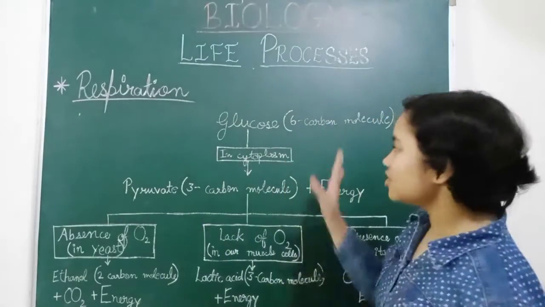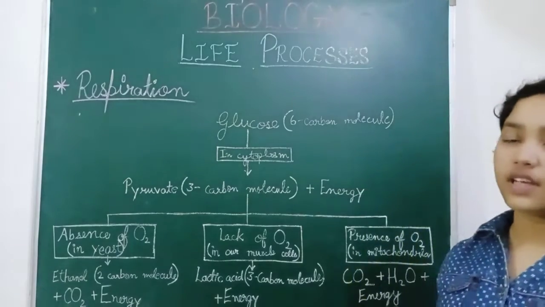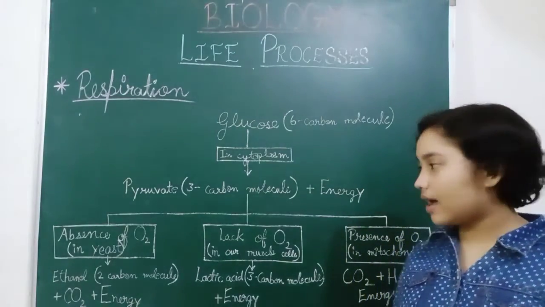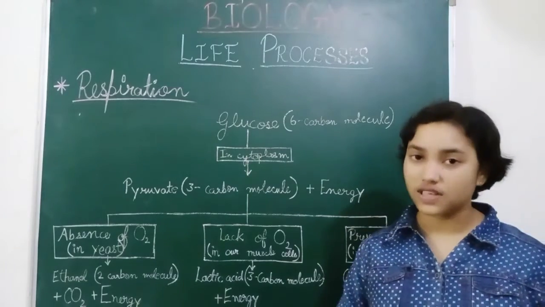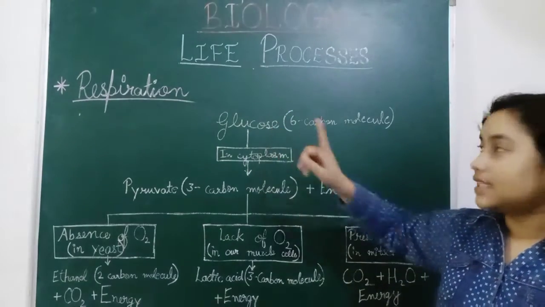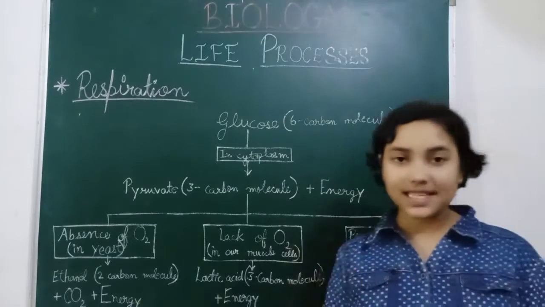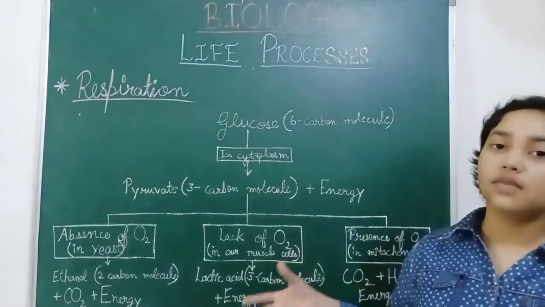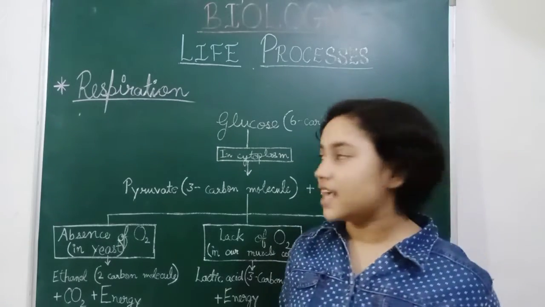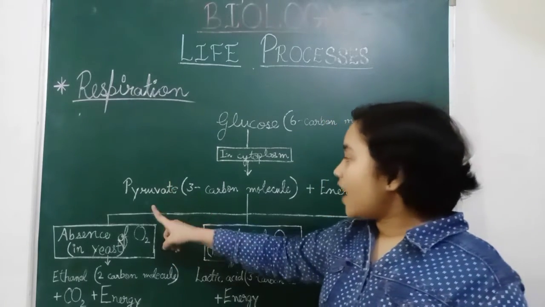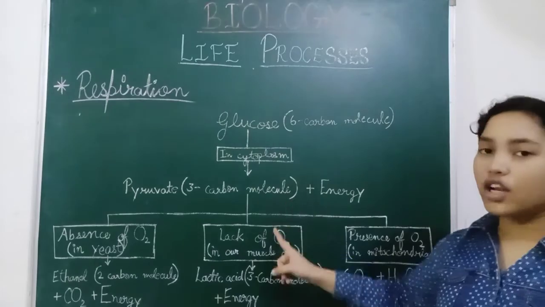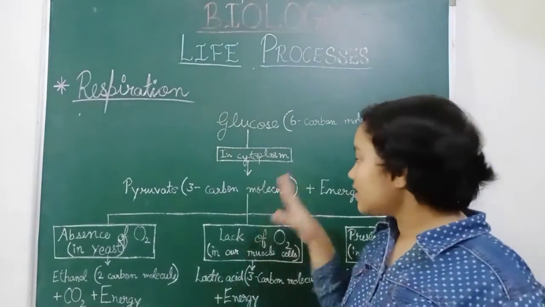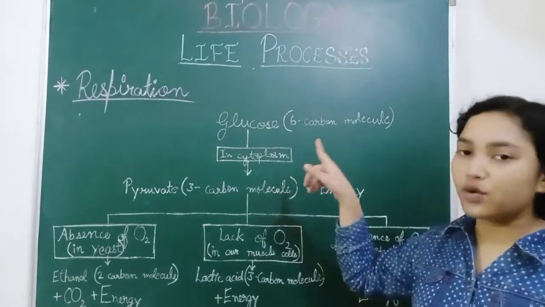Now, this is the chart of how glucose is converted into different products in the presence or absence of oxygen. Glucose has six carbon molecules, in the cytoplasm of the cell. Pyruvate, which has three carbon molecules, is formed plus energy, inside the cytoplasm.